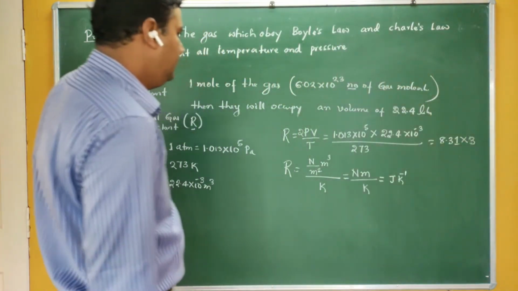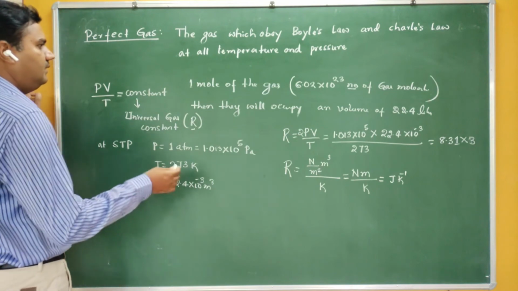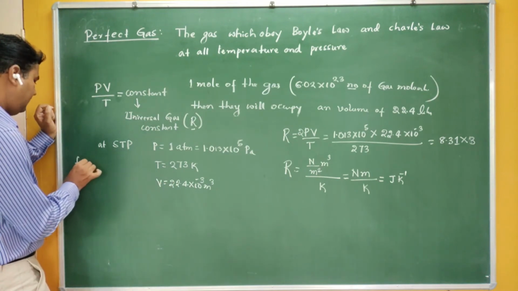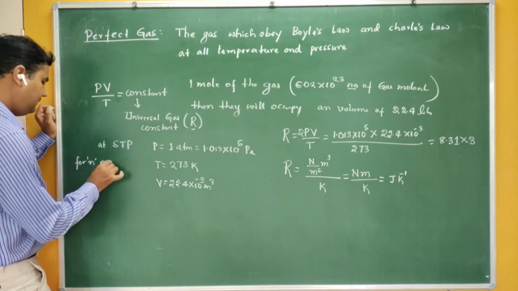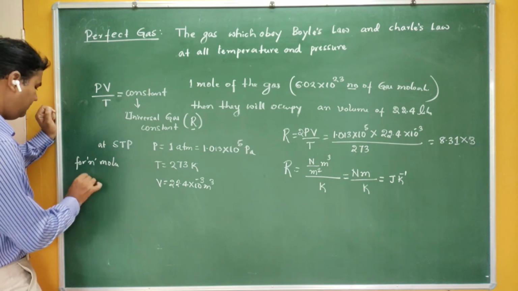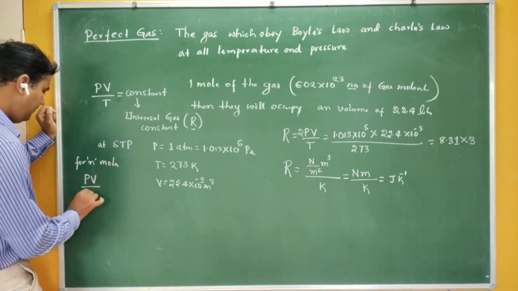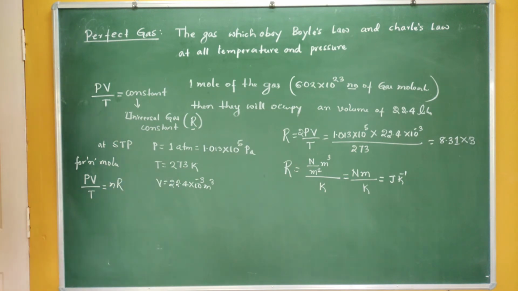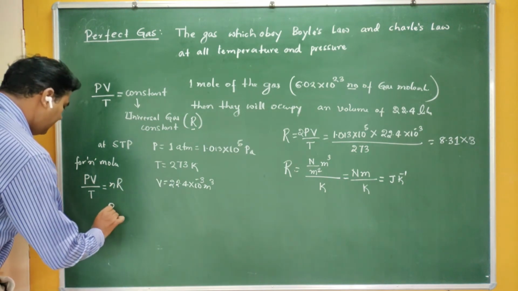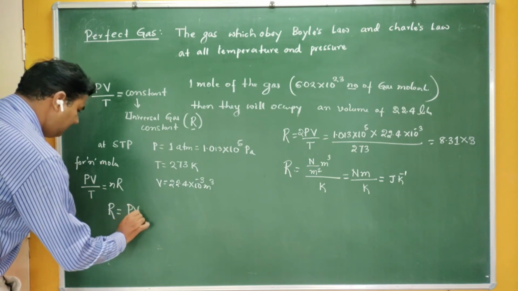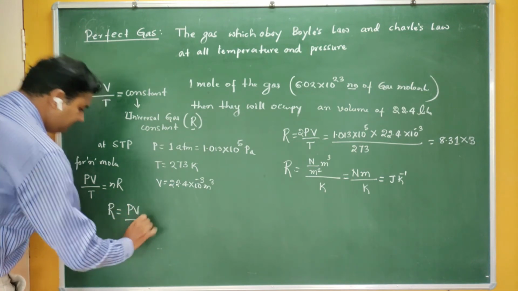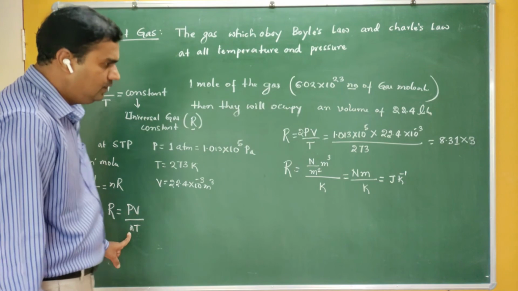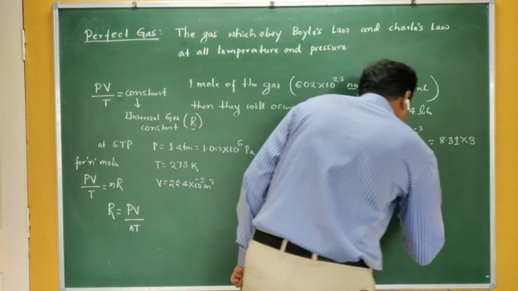Therefore, if you have n moles, your equation becomes PV by T is equal to nR. Therefore R can be written as PV by nT. What is n? n is nothing but moles, therefore here it becomes per mole.